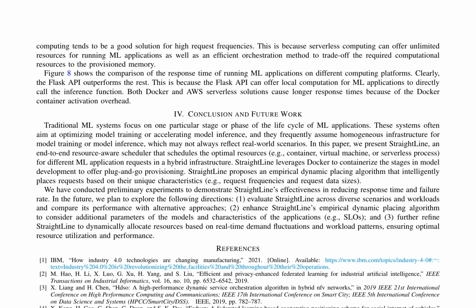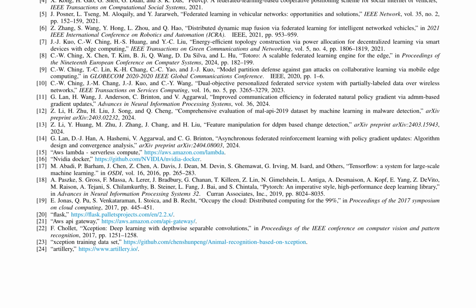The proposed empirical dynamic placing algorithm intelligently places requests based on their unique characteristics, such as request frequencies and data sizes. Preliminary experiments demonstrate StraightLine's effectiveness in reducing response time and failure rates. Results show that the Flask API outperforms other computing platforms in terms of response time, thanks to its ability to offer local computation for ML applications.